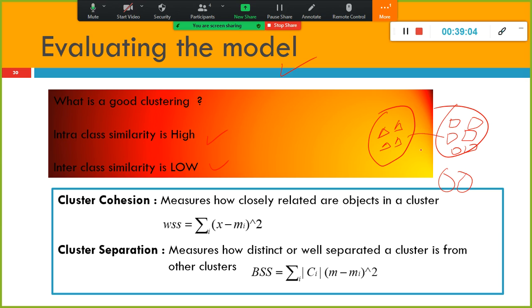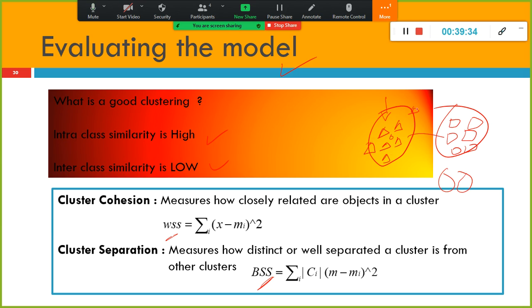How well is my cluster separated? It is the absolute difference between the cluster centroid and the cluster's mean value. This is called your between sum of squares. Then within sum of squares is nothing but how close the values are within this cluster. If these values are too far, then something is wrong.